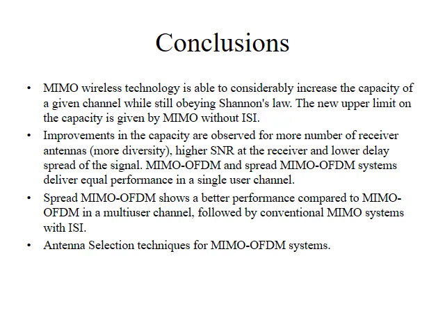We have also seen that MIMO OFDM and spread MIMO OFDM systems deliver equal performance for a single user channel, whereas spread MIMO OFDM shows a better performance in a multi-user channel. So how do we use the results obtained? For example, when two users communicate using mobile phones, it is like a SISO system because each mobile phone has only one antenna. However, we know that the capacity of a SISO system is lesser than that of a MIMO system.